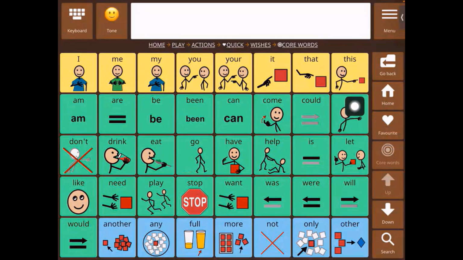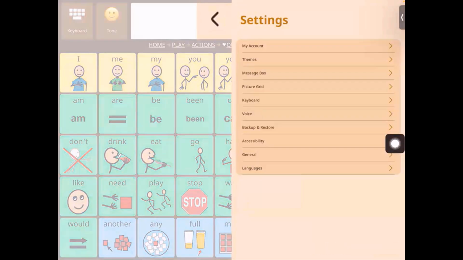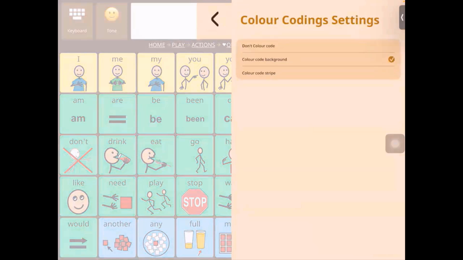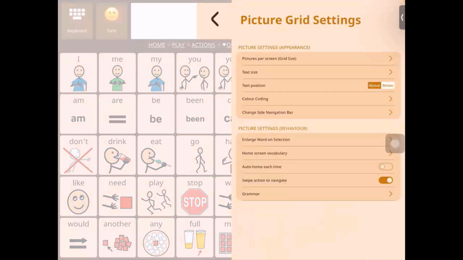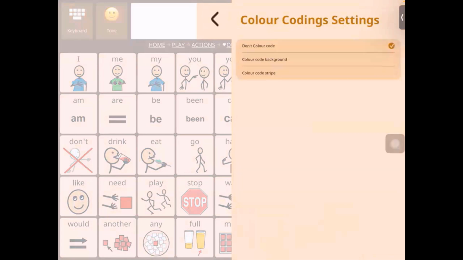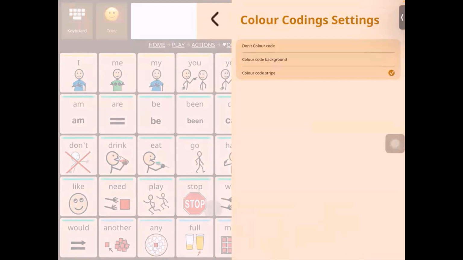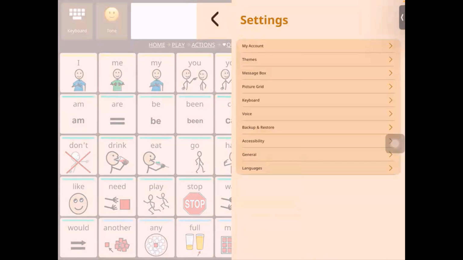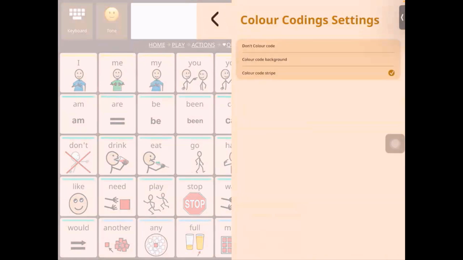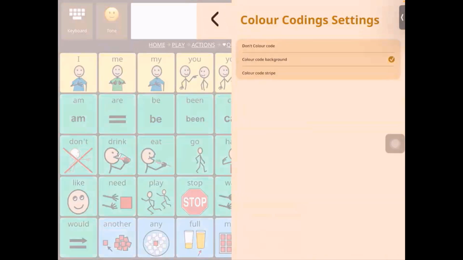And at the moment, the color code is for the background of the word, but you can also change this. You can stop the color coding altogether. It should look like this. Or you can have a stripe, which will look like this. So there's flexibility around color coding as well. So those were the color coding settings.